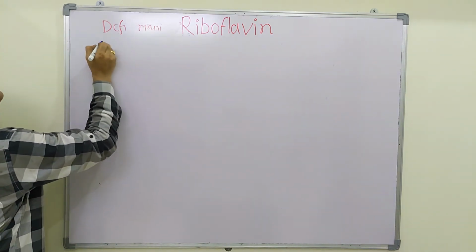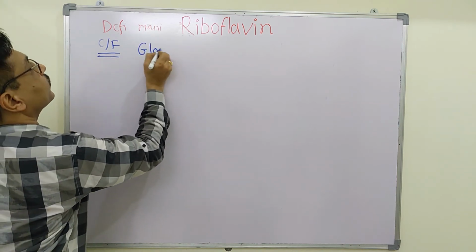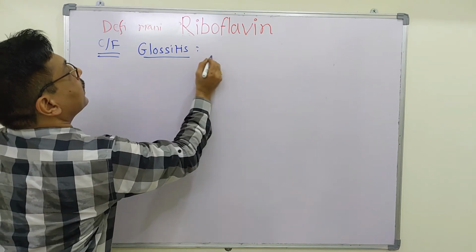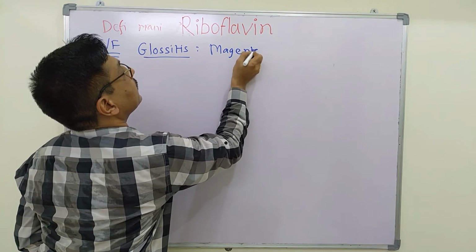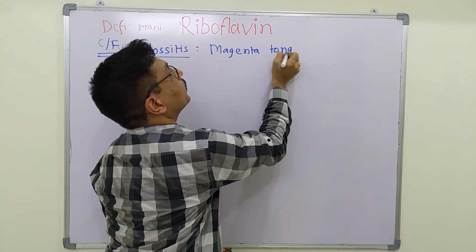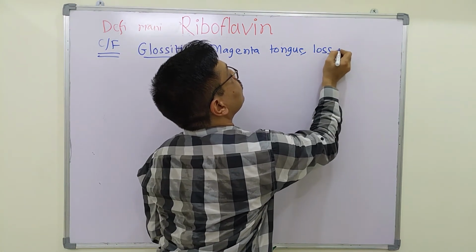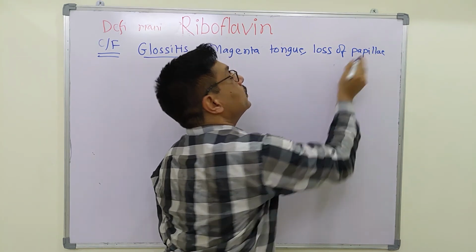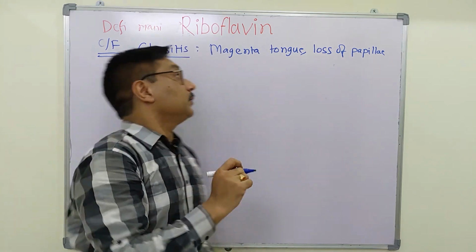The clinical features of riboflavin deficiency are glossitis. There occurs a magenta colored tongue and loss of papillae. So the tongue becomes plain and magenta colored.